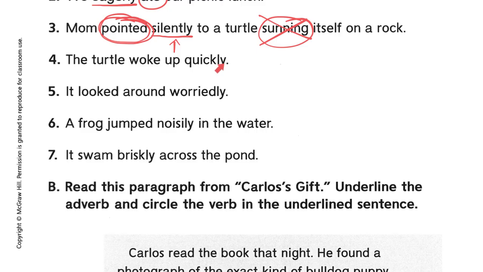ly is going to be your adverb, but what is quickly happening? Quickly what? Answer that and move on to number 5. Pause this video if you need to.